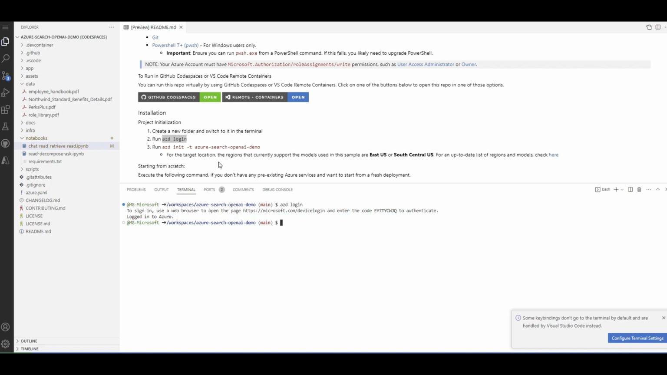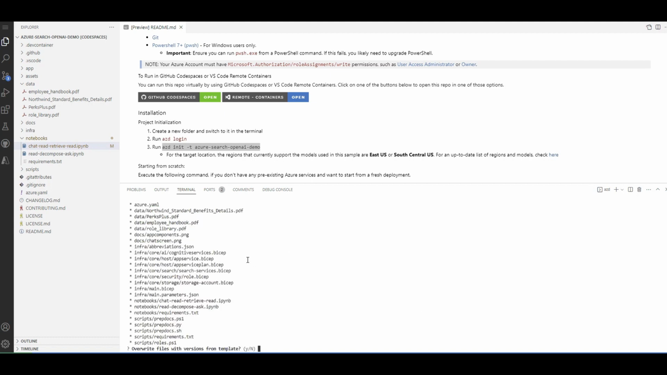But first, you need to initialize some specific files that you need in order to deploy. So that's why you need to run this command line. Let me click here to be able to copy. Oops, sorry. I would say azd init, Azure search OpenAI demo. I hope I don't have any typo. I should be fine, yeah?